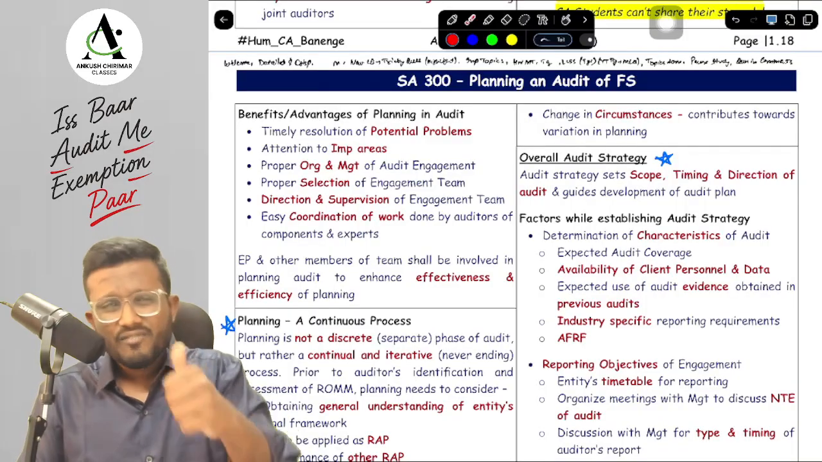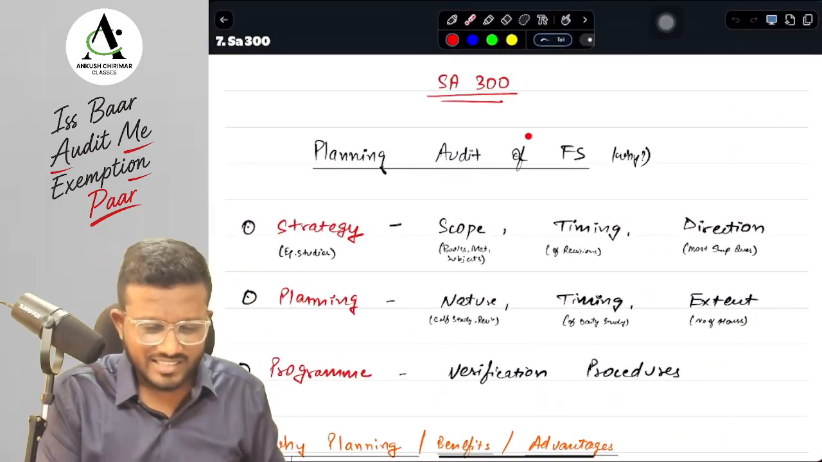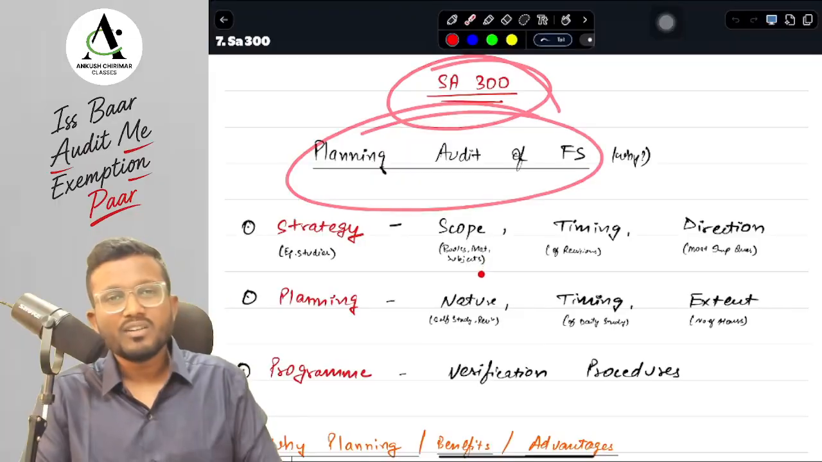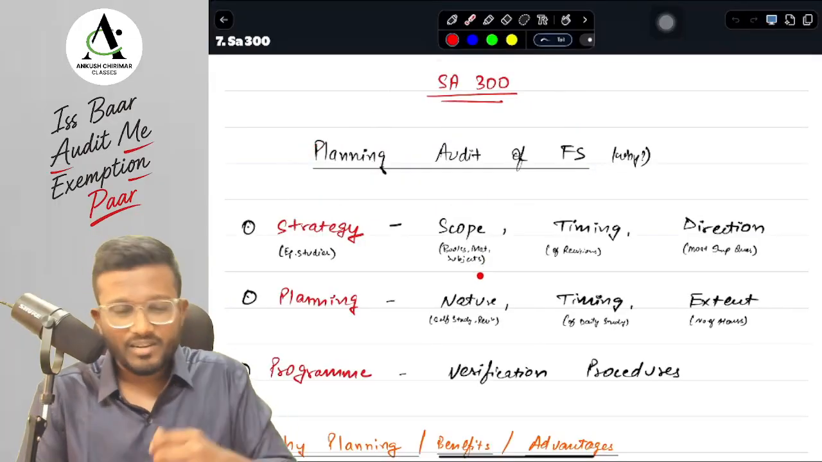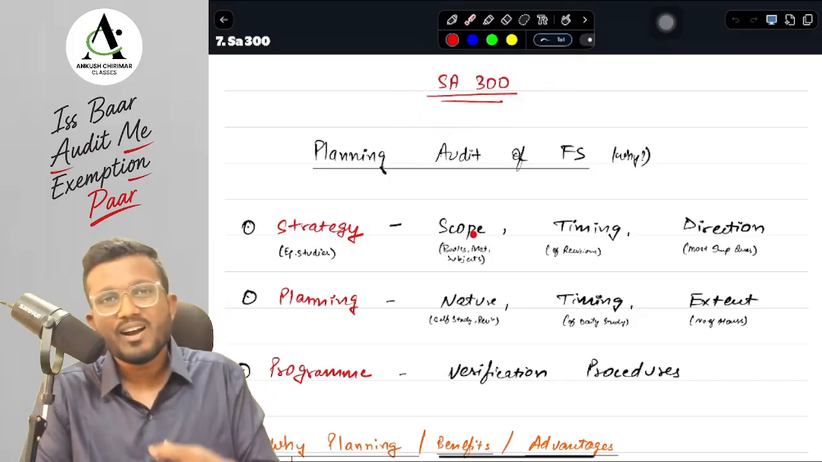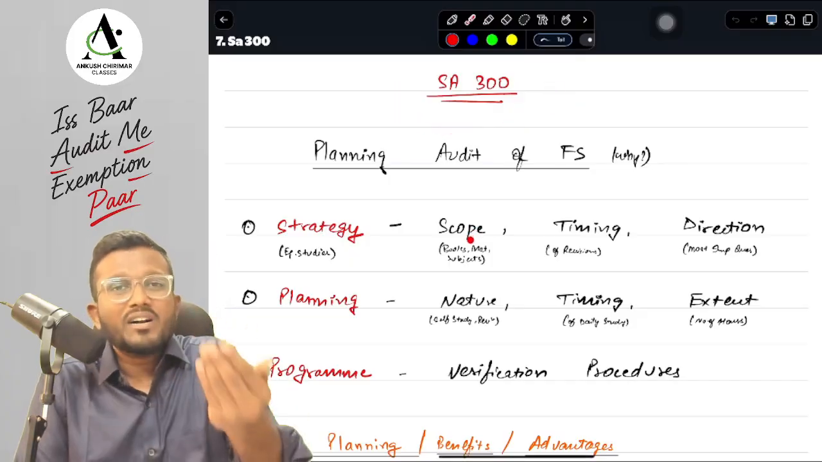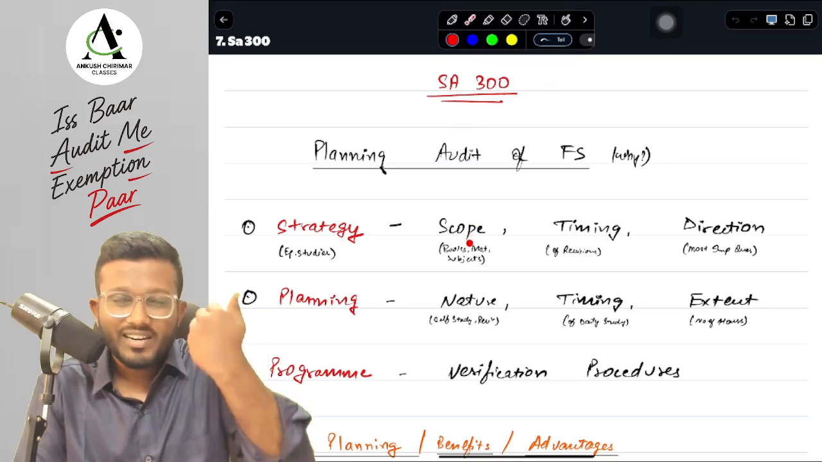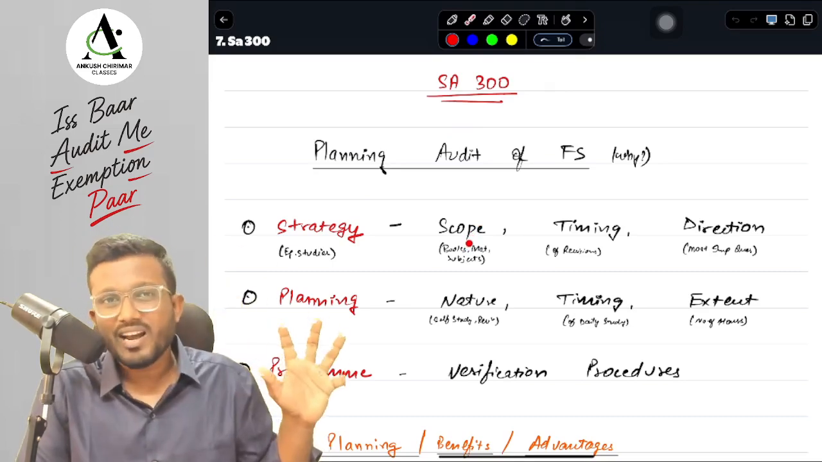Okay, yes sir, without much ado, let's begin with our SA 300. SA 300 talks about what, sir? It talks about planning the audit of financial statements. Why was this SA framed? Obviously to help us plan the audit in a better way so that we are able to do the audit in a better way and make a good, appropriate audit report.